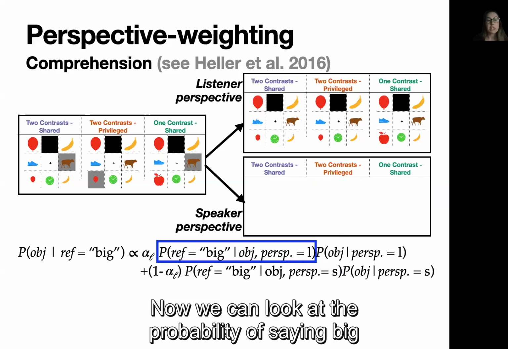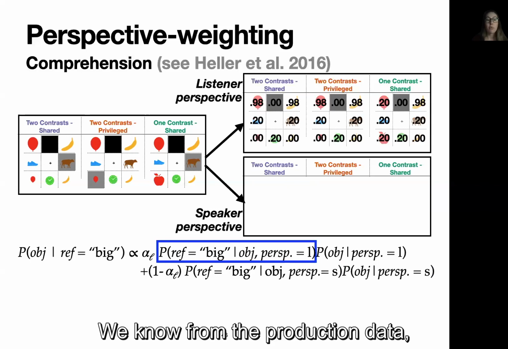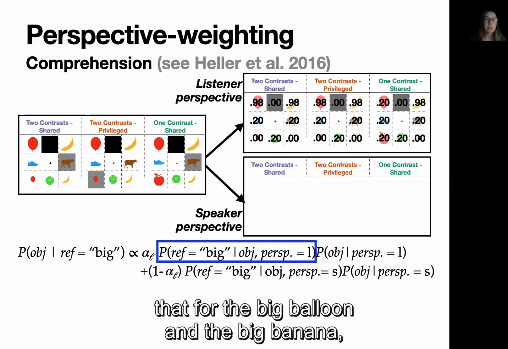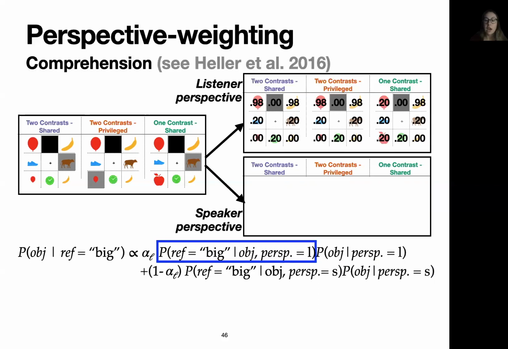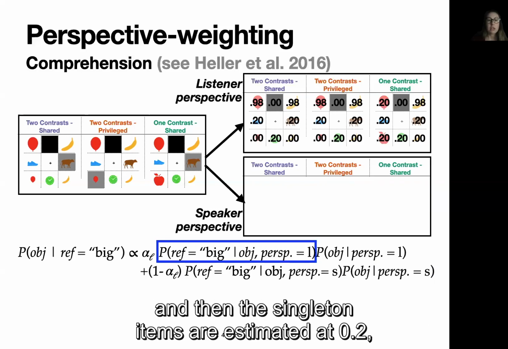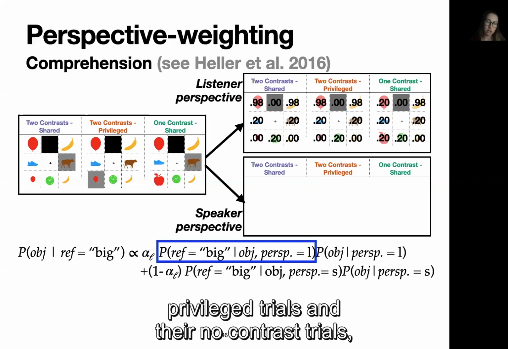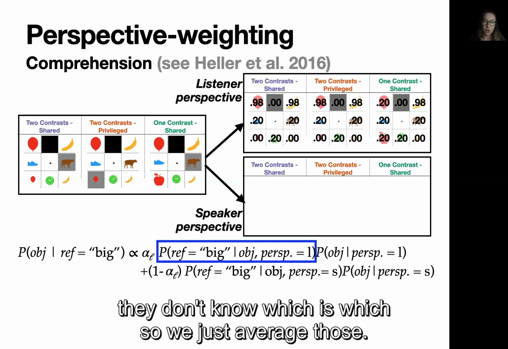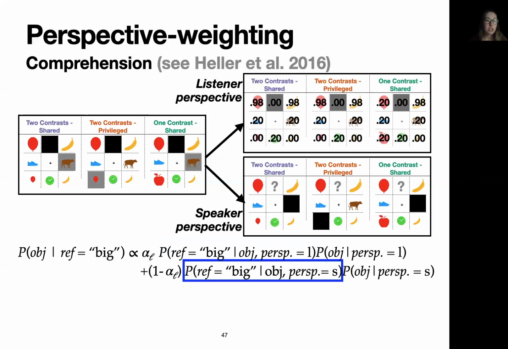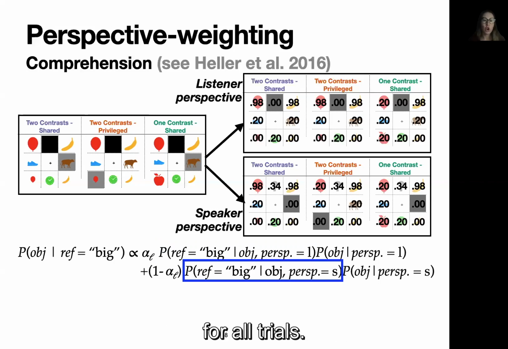Now we can look at the probability of saying "big" for each of these objects from the listener's perspective. We know from the production data that for the big balloon and the big banana, this should be 0.98. And for a small banana or a small balloon, the probability of saying "big" should probably be 0. And then the singleton items are estimated at 0.2 based on an average of the rate of using "big" on the speaker's privilege trials and their no contrast trials, because from the listener's perspective, they don't know which is which, so we just average those. And the logic is going to be the same for the speaker's side. These unknown objects where the question marks are estimated based on an average of adjective use for all trials.